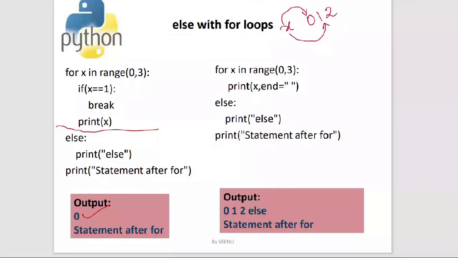So what we are checking in the if is whether x is equal to 1. X is equal to 1. So is the condition true or false? The condition is true, right? As soon as the condition is true, what happens? It enters into the if body. Inside the if body, what is there? Break is there. Now what will happen?